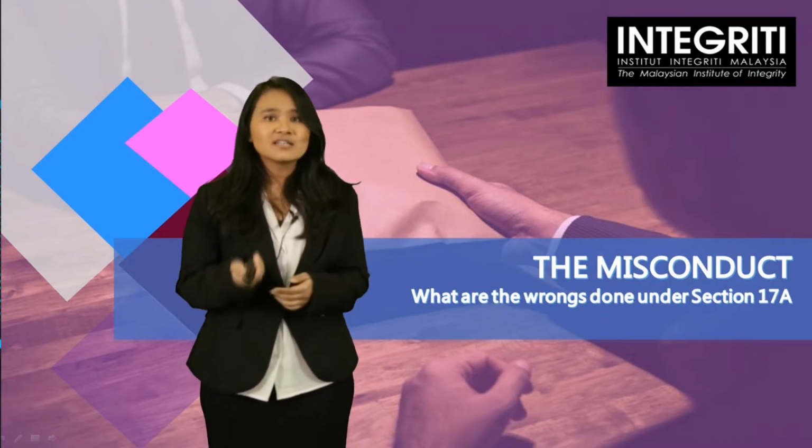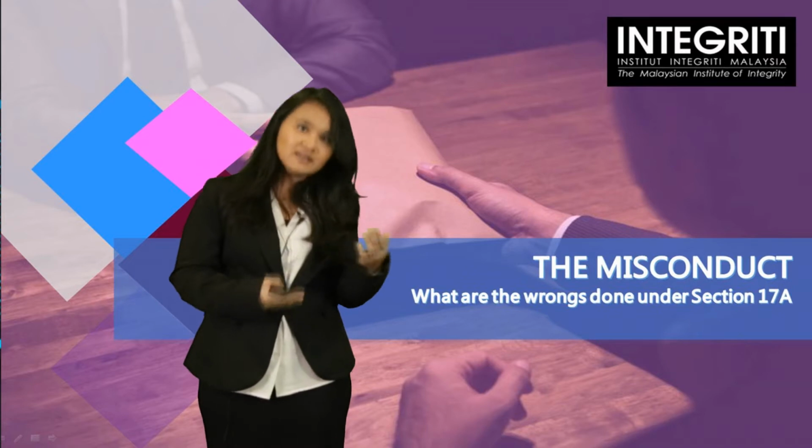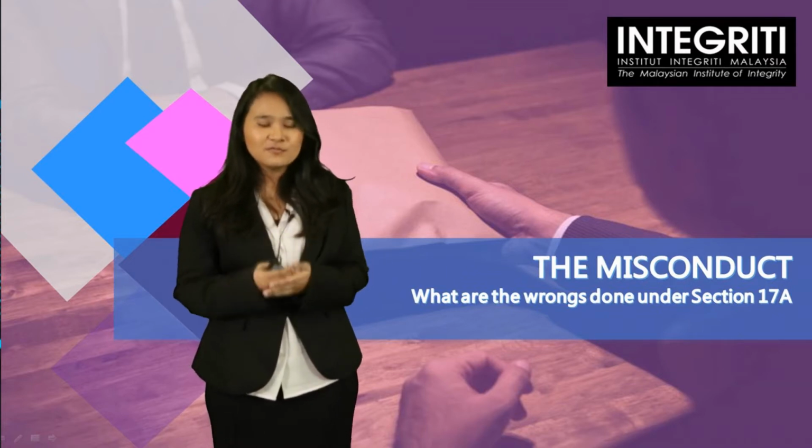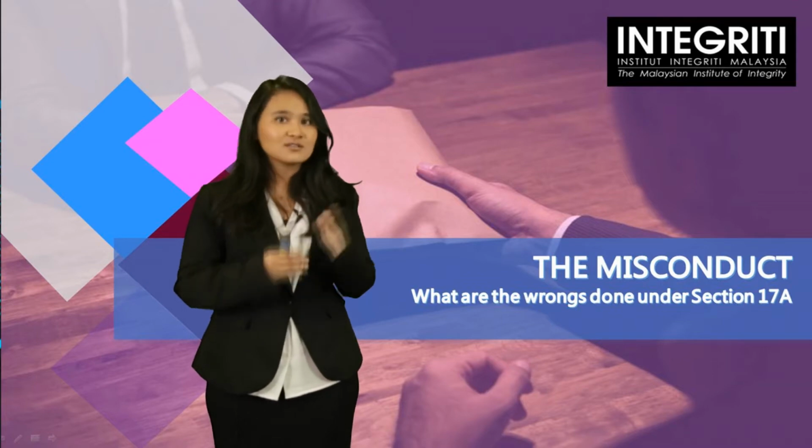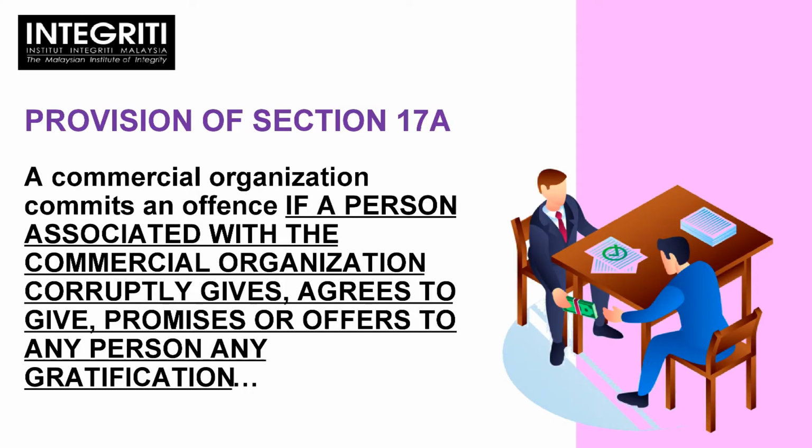What are the wrongs done under Section 17A? Again, to familiarize ourselves with the provision, we'll be reading through the provision again, except this time we'll be focusing on a different part. Here we go. A commercial organization commits an offense if a person associated with a commercial organization corruptly gives, agrees to give, promises, or offers to any person any gratification.